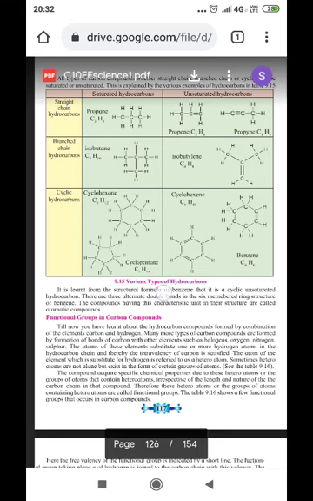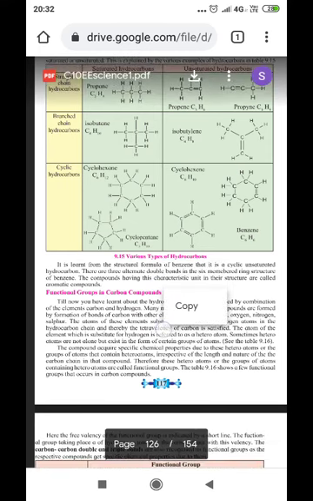We have already discussed the different types of structural compounds of carbon, and now we'll study their examples in the table. A straight chain compound, propane, is a saturated hydrocarbon, and propene with a double bond and propyne with a triple bond are called unsaturated hydrocarbons. That is one example of straight chain hydrocarbons.